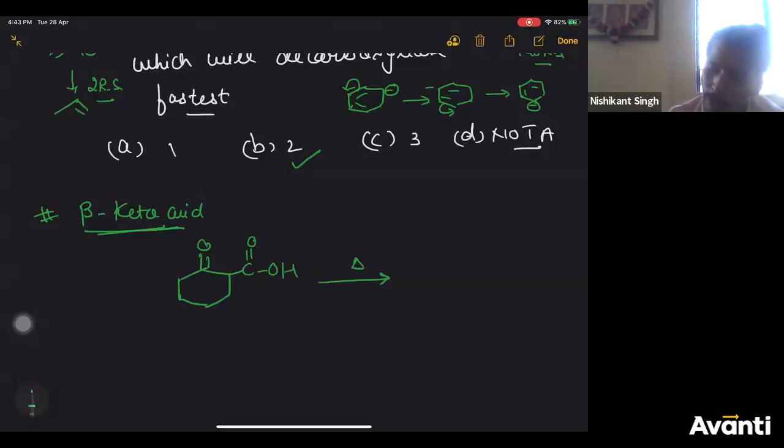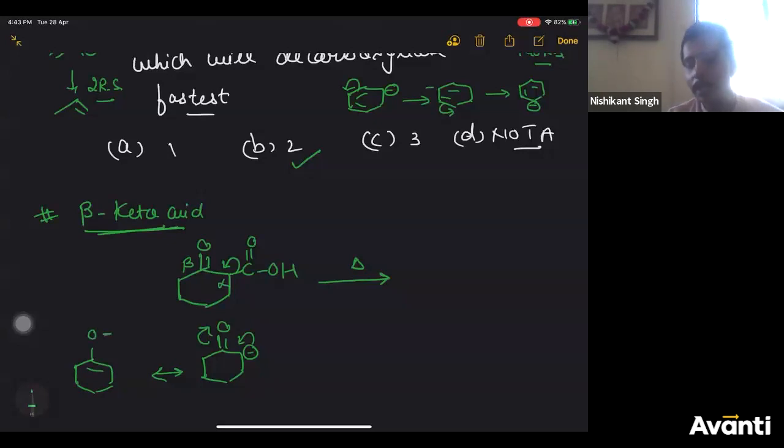Why? Because if you form its anion, now you should know COH, the next carbon is alpha, the next carbon is beta. On the beta carbon you have a keto group. So you'll get this carbanion, and you see this carbanion is stabilized by resonance. So why does beta keto acid undergo decarboxylation very fast? Because the carbanion is stabilized by resonance. So if you decarboxylate it, CO2 will be eliminated and you will get H, cyclohexanone.